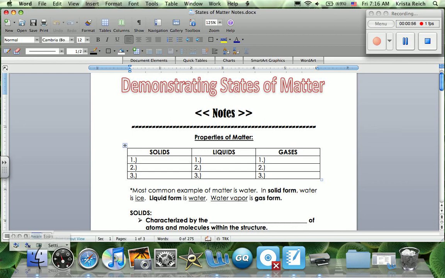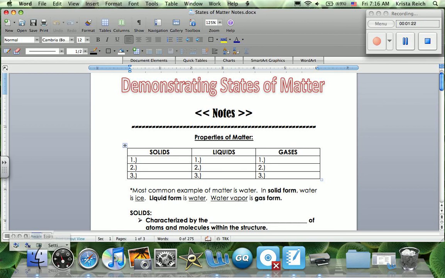Look over here at a liquid. In a liquid, the atoms and molecules can flow a little bit more easily, more so than a solid. Another important thing here is that the volume in a liquid does not change, okay? But it can change shape.